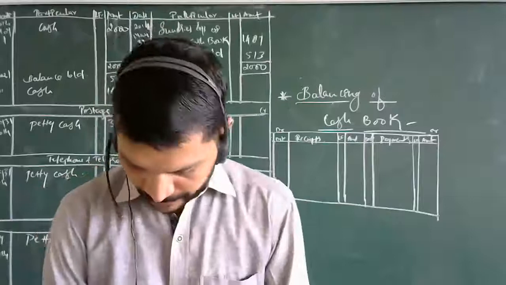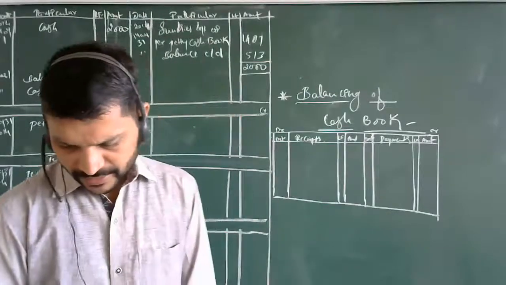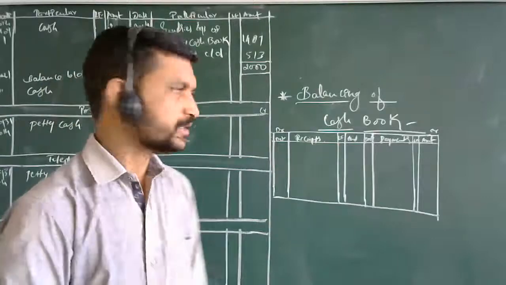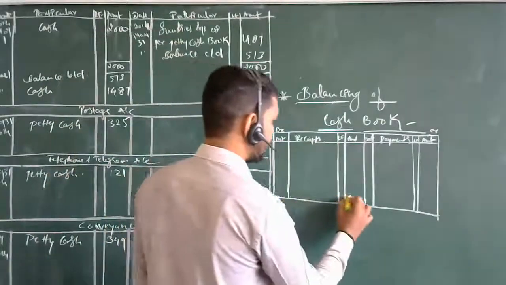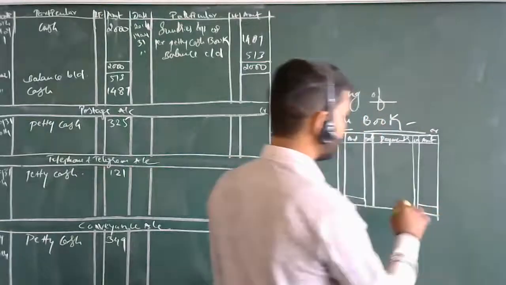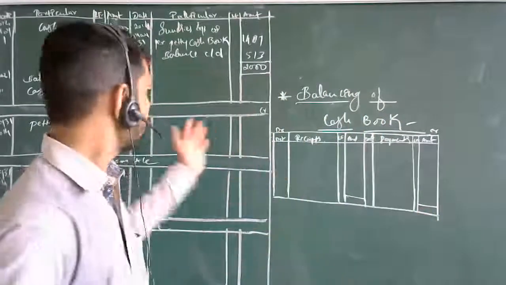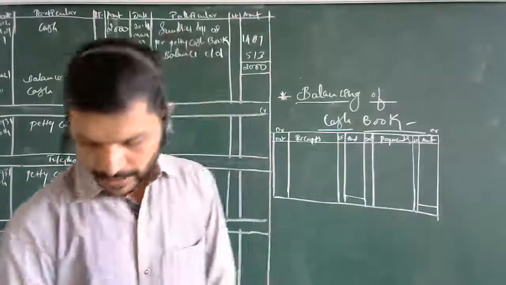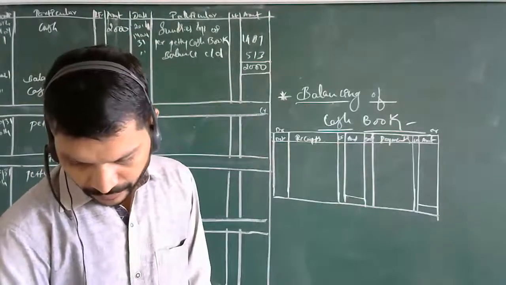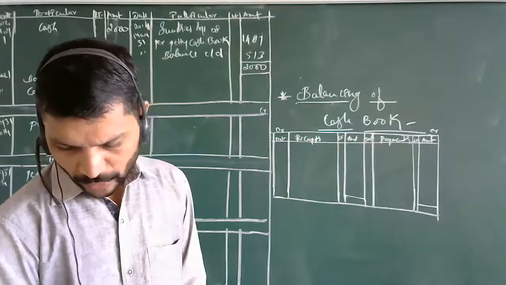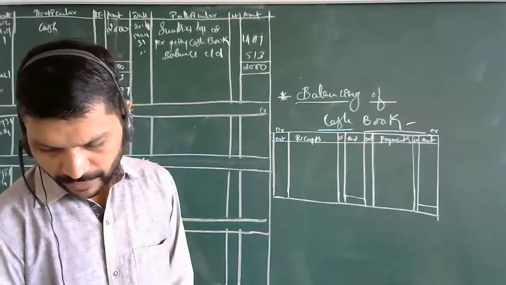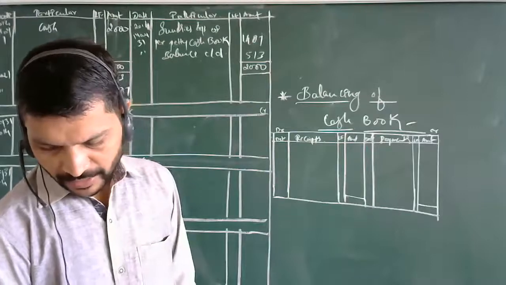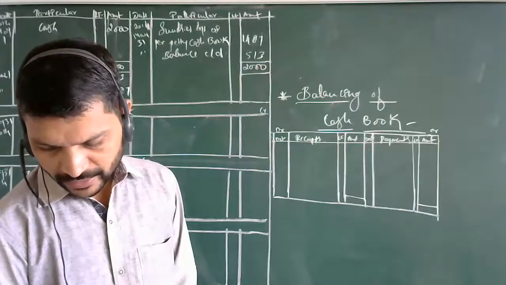Then the cash book is balanced in the same way as an account in the ledger. Just as in the ledger account we tally the amounts, the cash book will also be tallied here. But it may be noted that in the case of a cash book there will always be a debit balance, because cash payments can never exceed the cash receipts.